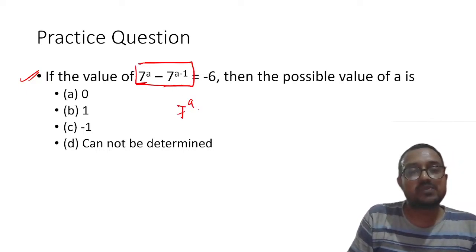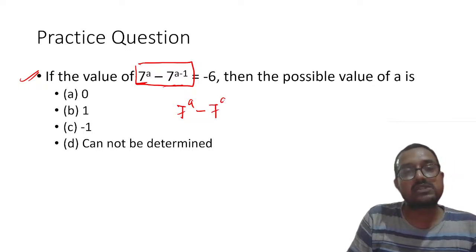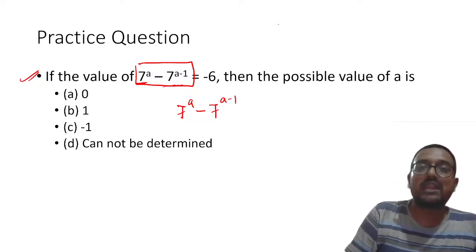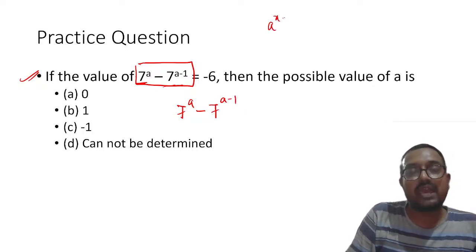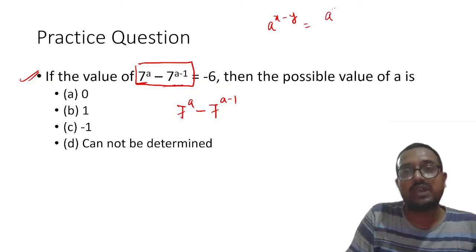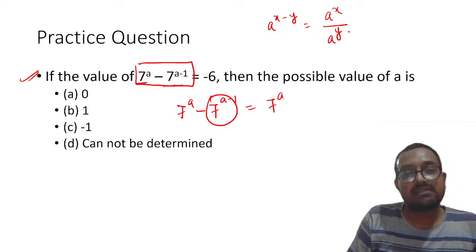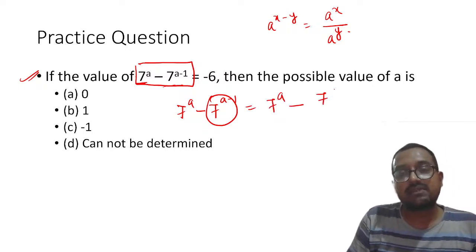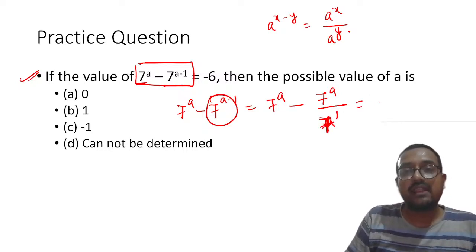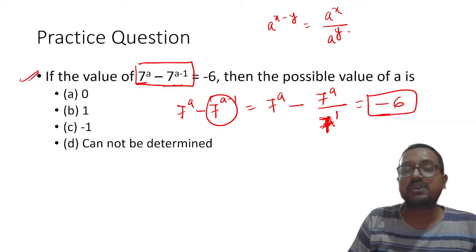See, 7 raised to power a minus 7 raised to power a minus 1. So you know that a raised to power x minus y will be equal to a raised to power x upon a raised to power y. So I am going to do the same thing with the latter part. 7 raised to power a minus 7 raised to power a upon 7 raised to power 1. Understood? And that should be equal to minus 6.